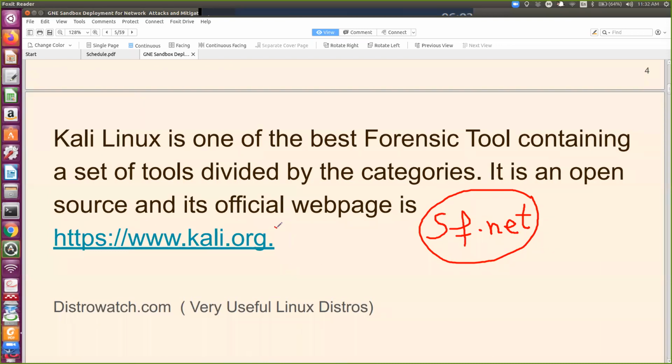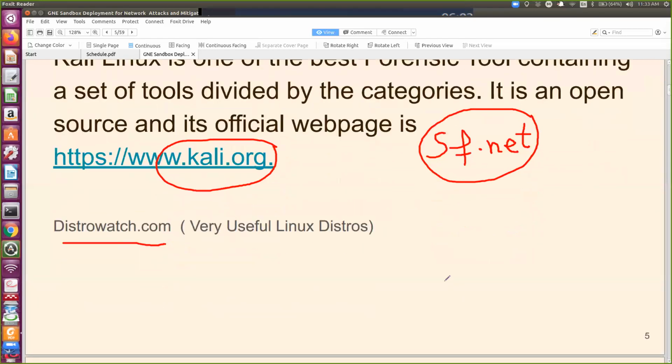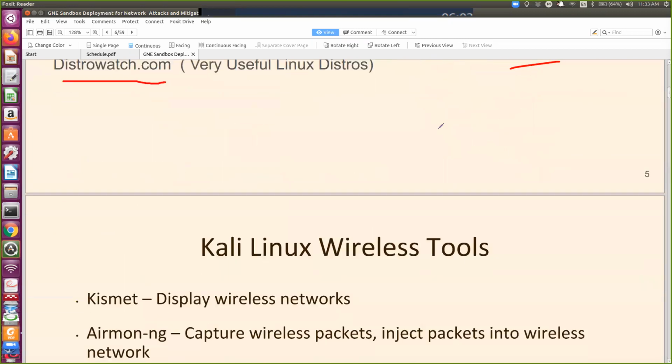Similarly, when you have to download this distribution, you can download from distrowatch.com that I have shown you, or from kali.org. And if you are working with proprietary software like Photoshop, then alternatives are available on these websites, like GIMP. For MATLAB, Scilab and Octave, and many scientific and engineering software packages are available. Even security tools are available.